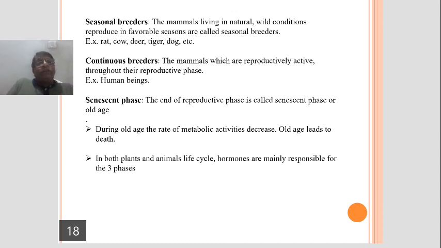Continuous breeders, the mammals which are reproductively active throughout their reproductive phase. See, some of the mammals which are reproductively active means reproduce throughout the reproductive phase. Example, human beings, continuous breeders. Very good example for continuous breeders, human beings.